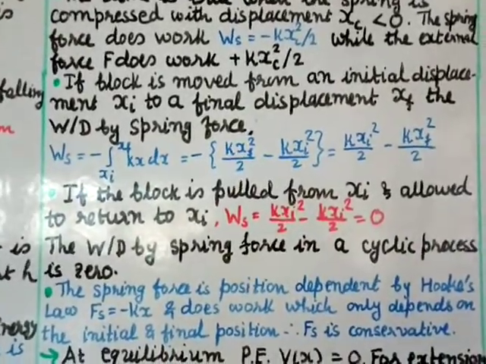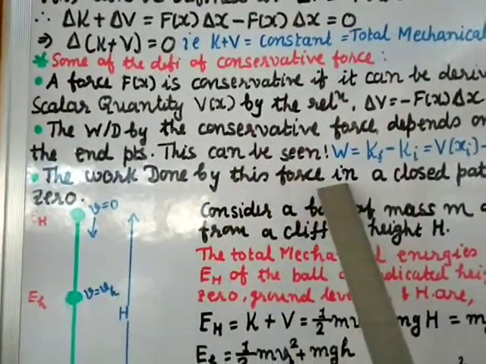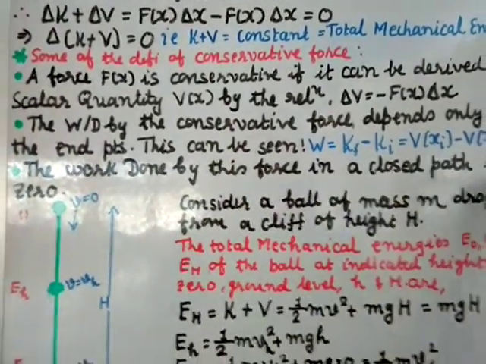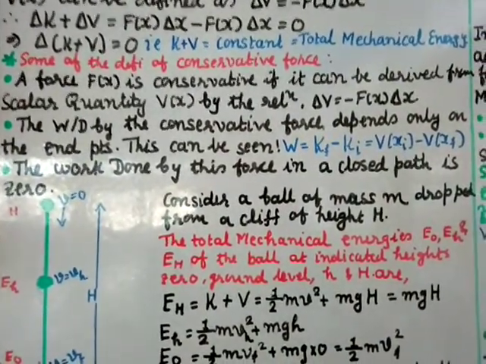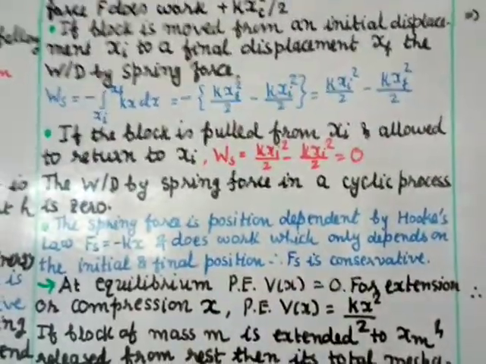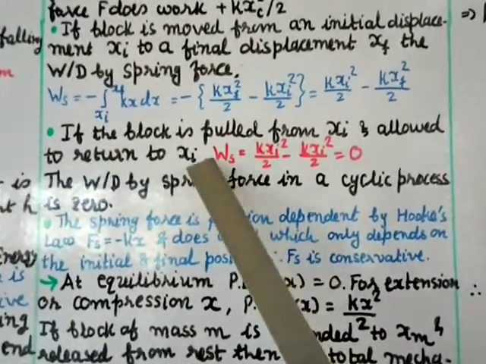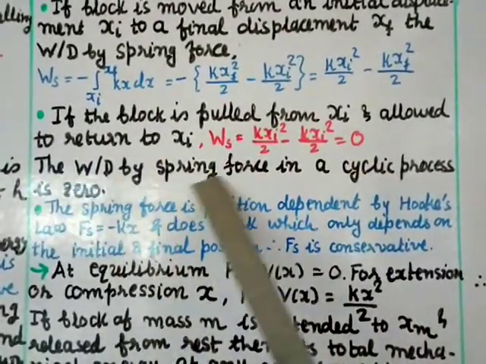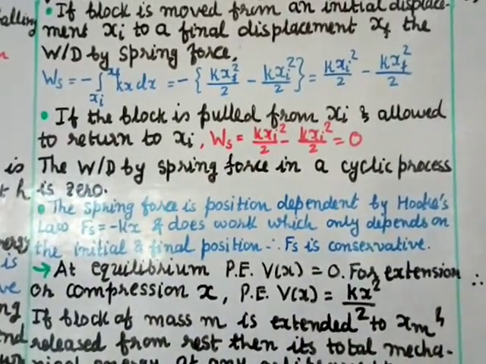This means that the force is conservative. I have given you the definition: when the work done by a force in a closed path is 0, the force is conservative. So if you start from x_i and bring it to the same position, the work done is 0. The work done by the spring force in a cyclic process is 0, so it is a conservative force.